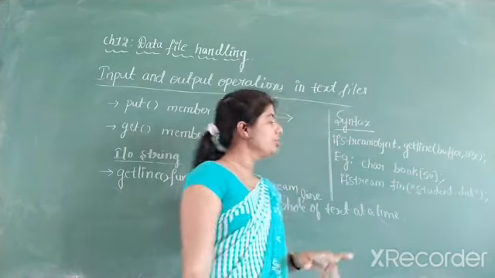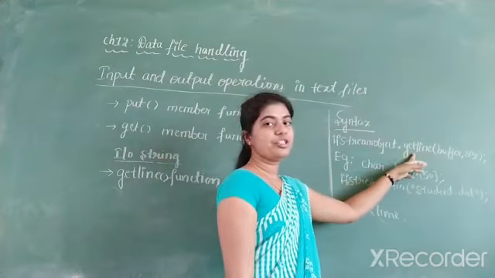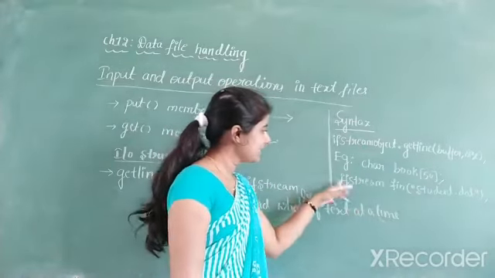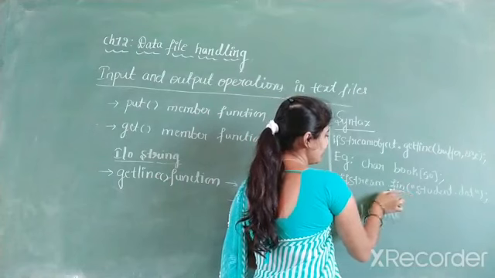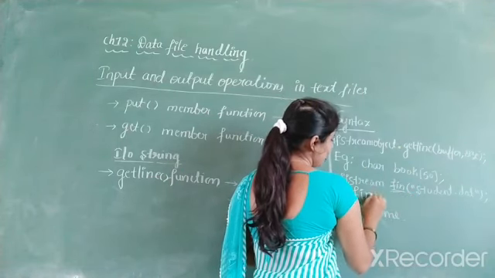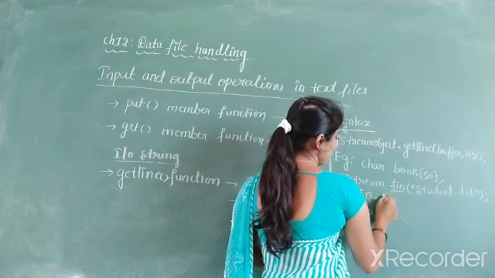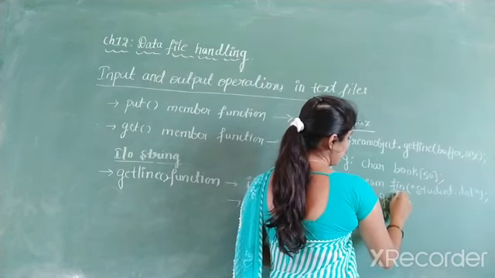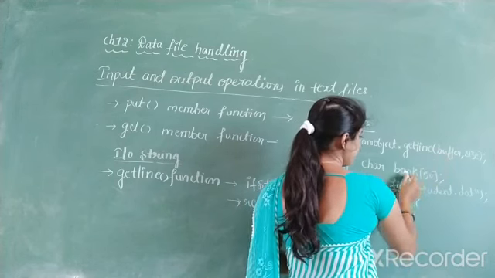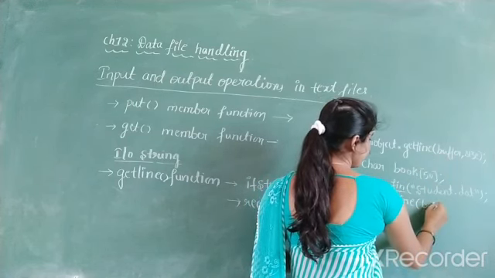Now I want to use the getLine function to read a whole line of text at a time. So apply the syntax now. What is the object name? The ifstream object name is fin. Dot operator. What is the function name? getLine is the function name. And what is the buffer name? Buffer name is book.